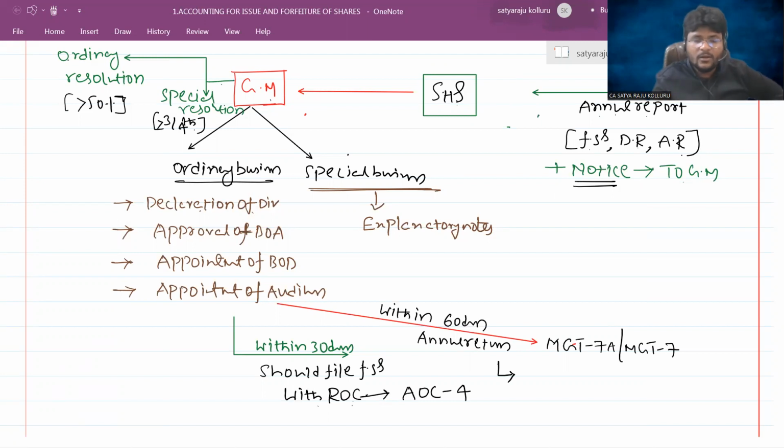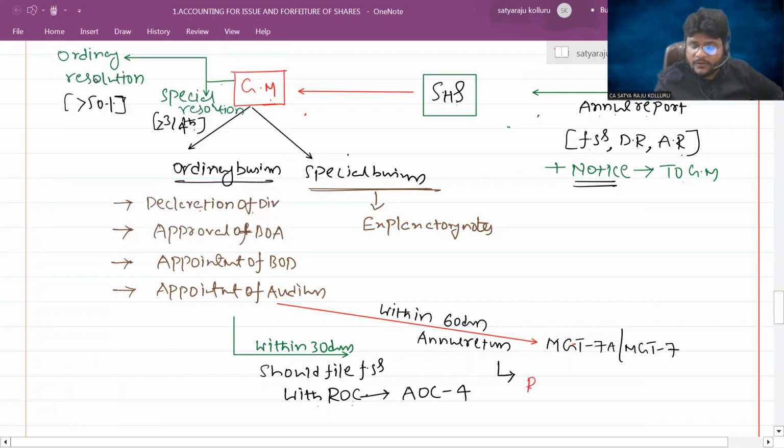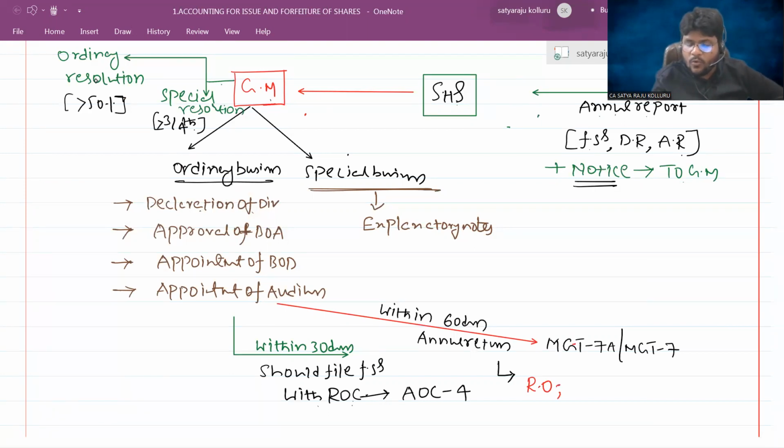In the annual return, what we will file is where the registered office is situated. I mean, is there any change in the registered office? Who are your board of directors? Who is your auditor? Do you understand? How many board meetings were conducted? How many general meetings were conducted? Do you understand? What is the list of shareholders?